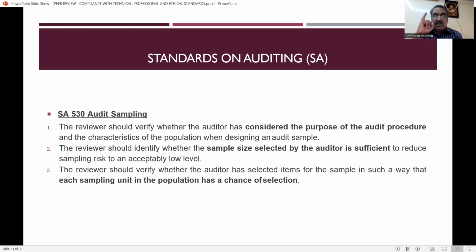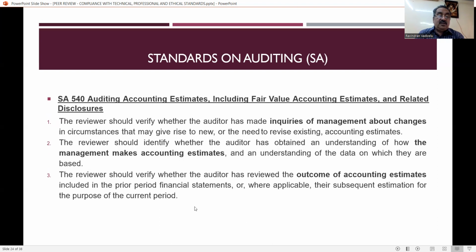So the sample has to be selected by the auditor, and whether that is sufficient or not, and that sample should represent the entire business or the entire client's business. Whether the auditor has done this correctly or not has to be reviewed and verified by the reviewer. That is with reference to SA 530.